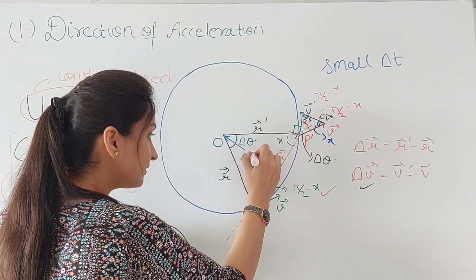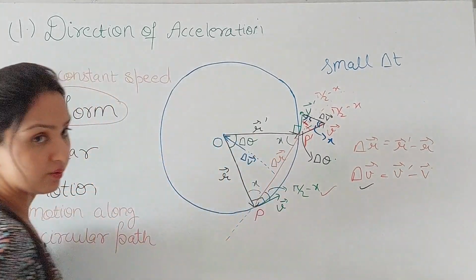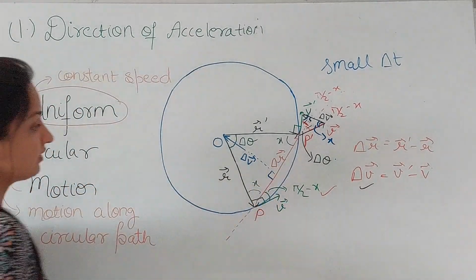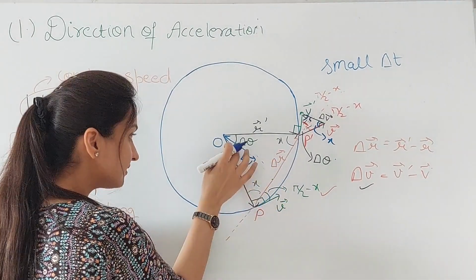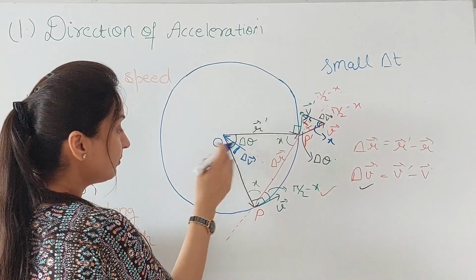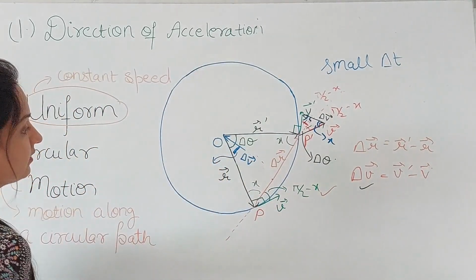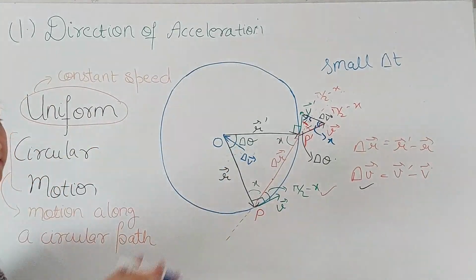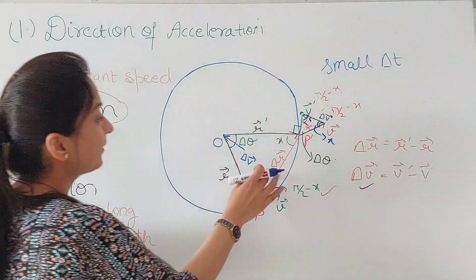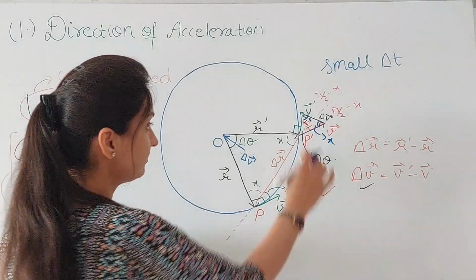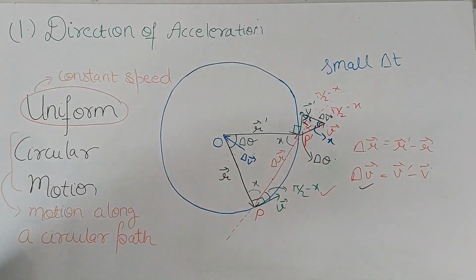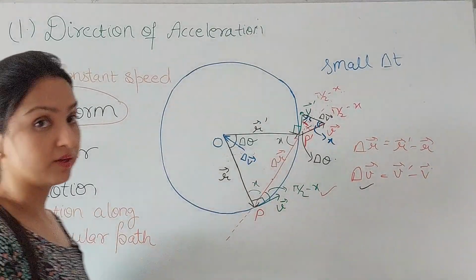If you extend this line of action of this vector, this is pi by 2 here, and if you check this triangle, this angle, this here, this will be bisecting this. So this angle will be pi by 2 minus x. This delta v is again perpendicular to this delta r vector, and this is again bisecting the angle between these position vectors. You can check for yourself.